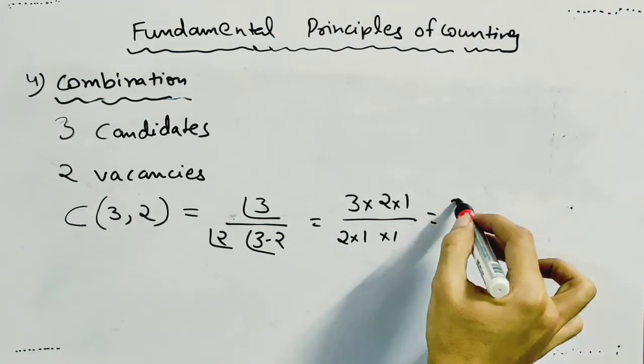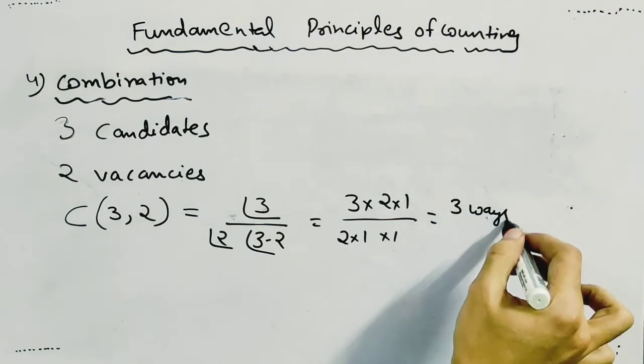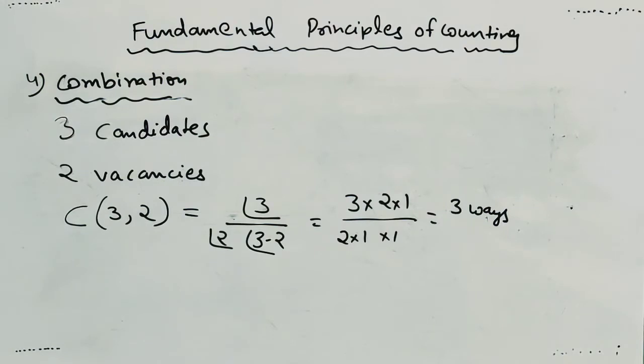So the answer is 3. There are 3 ways to fill these 2 vacancies by 2 candidates.